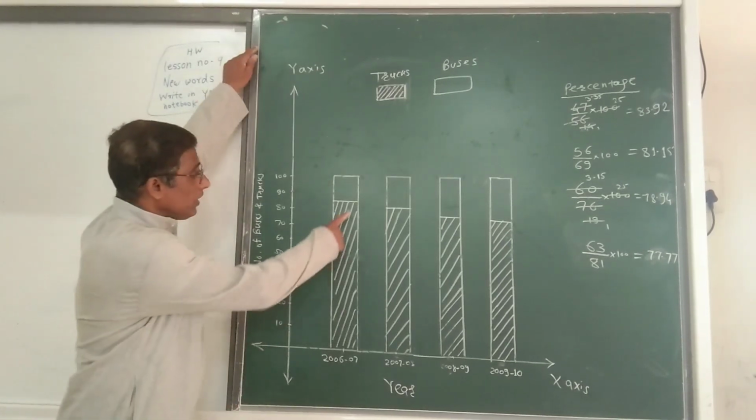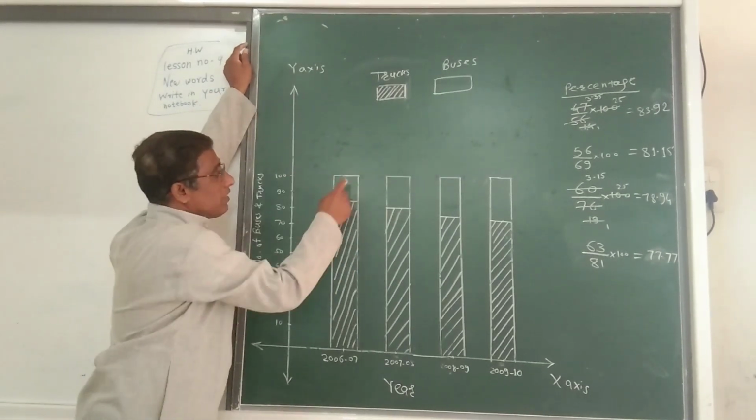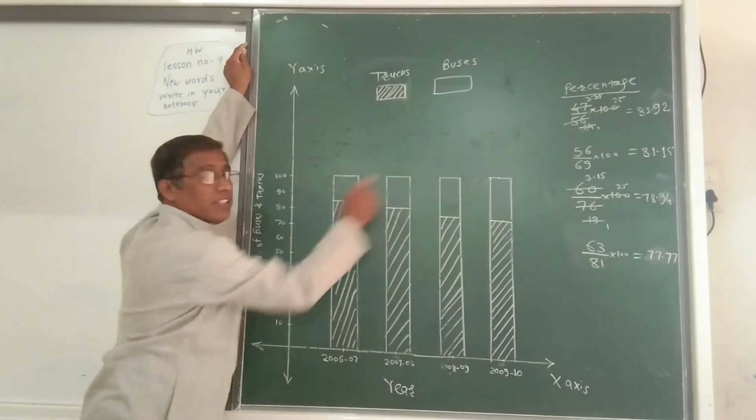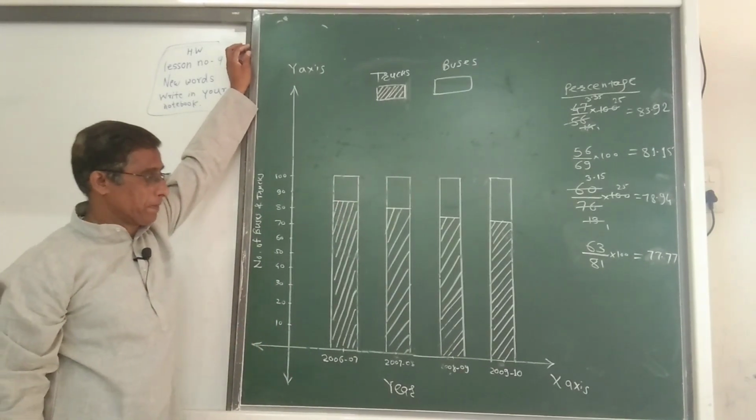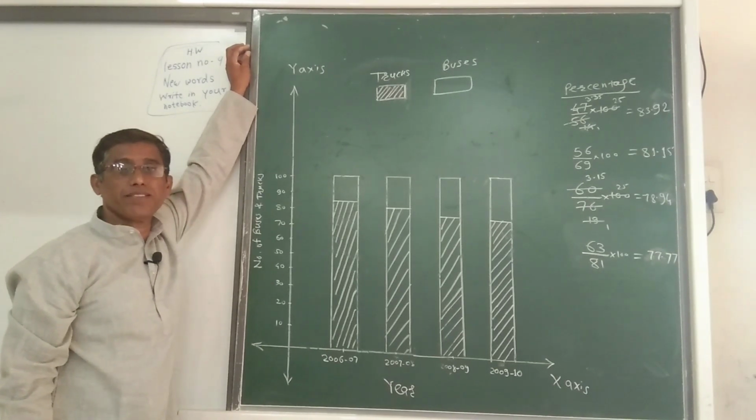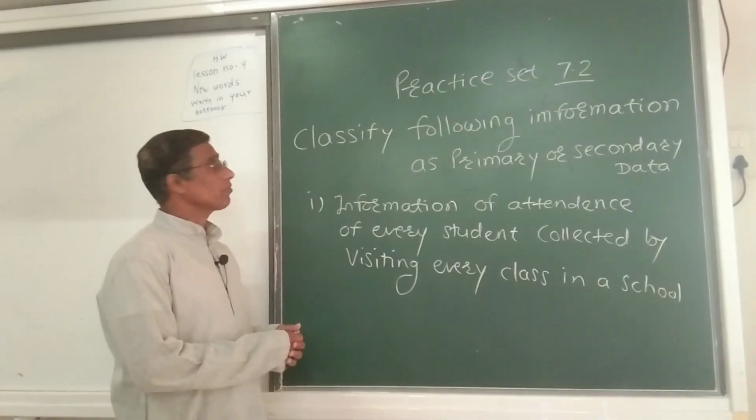Trucks are shown on this line and buses are shown on the blank surface. So understand this. This is the percentage bar diagram.